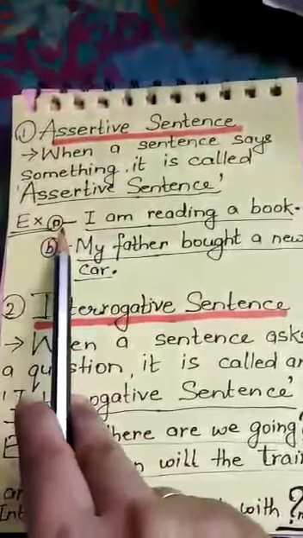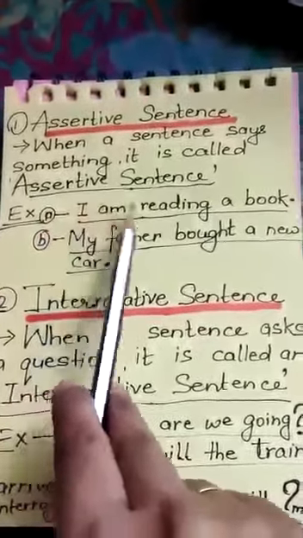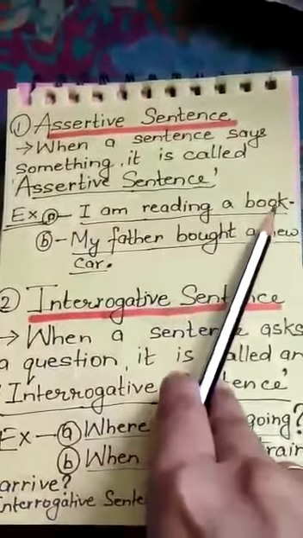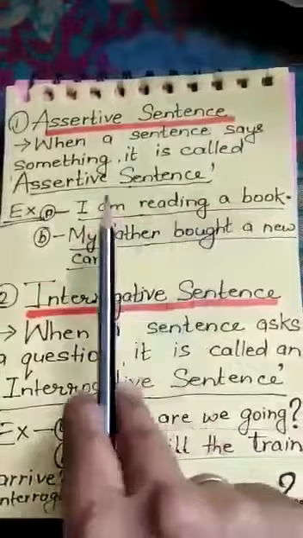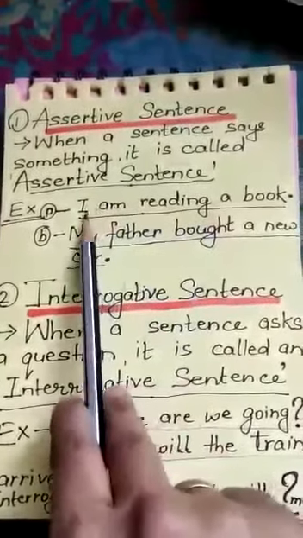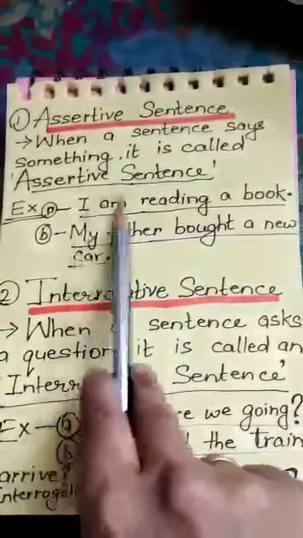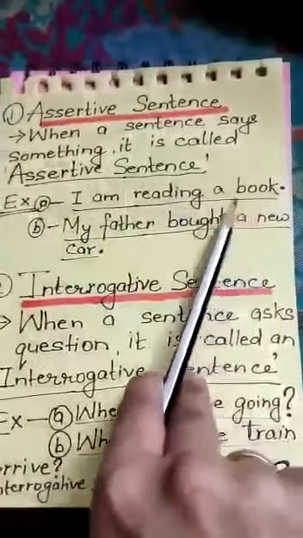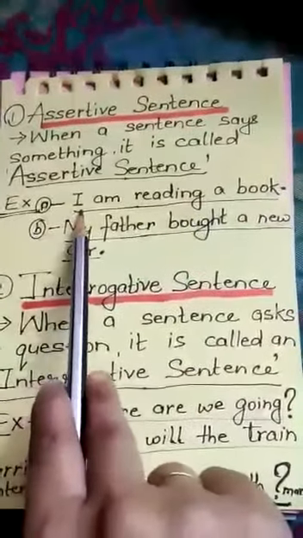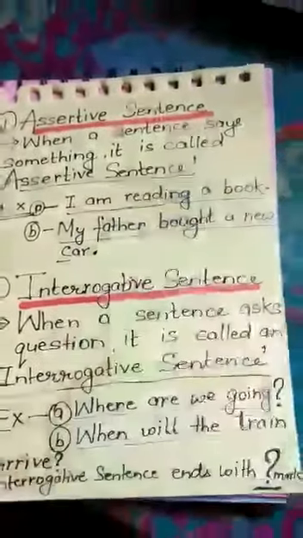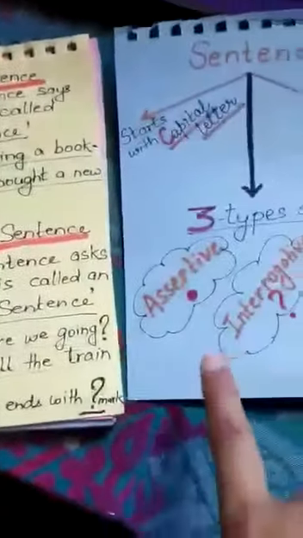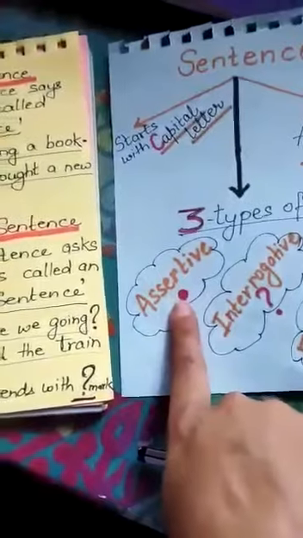Such as, let's see the example: I am reading a book. Here we find that the sentence is clear. It is giving a proper meaning, and according to the definition of sentences, the words are arranged in a proper way, giving proper meaning, starts with a capital, ends with a full stop. So an assertive sentence always ends with a full stop.